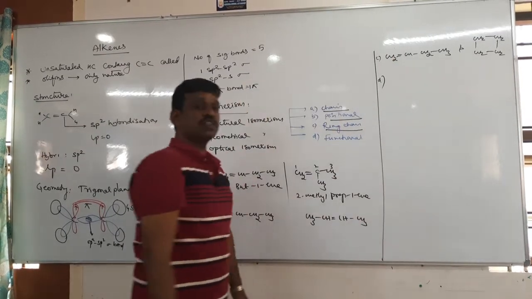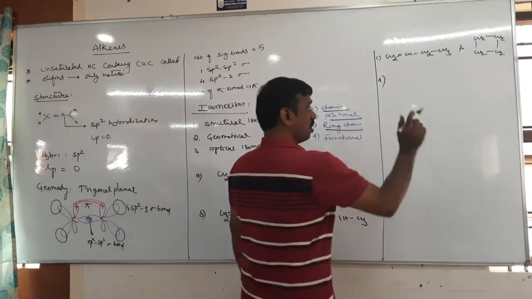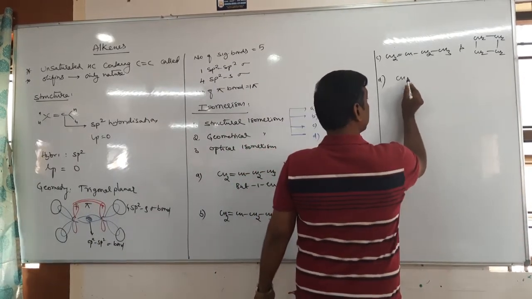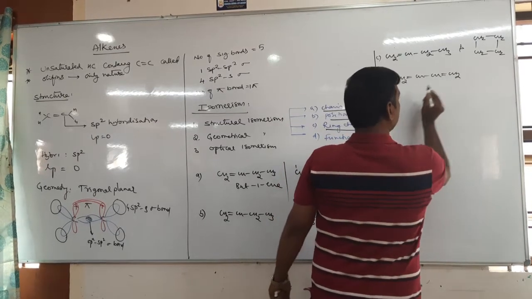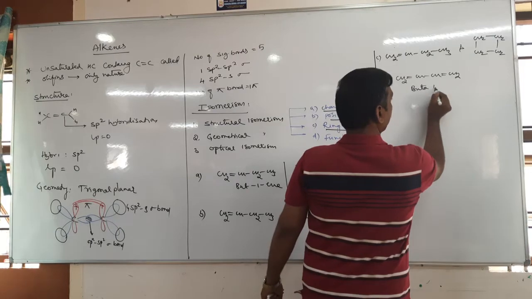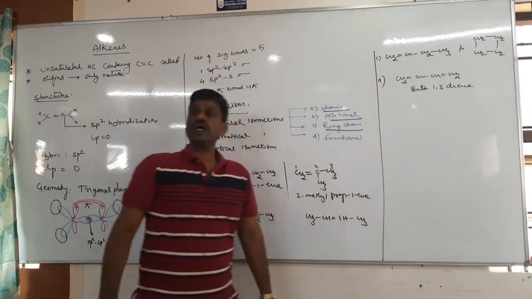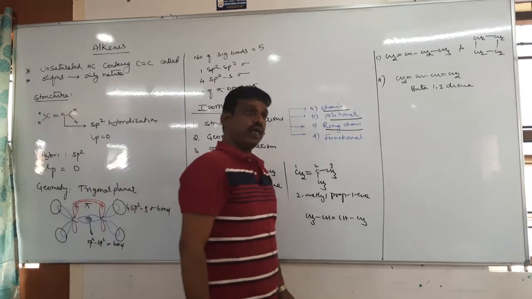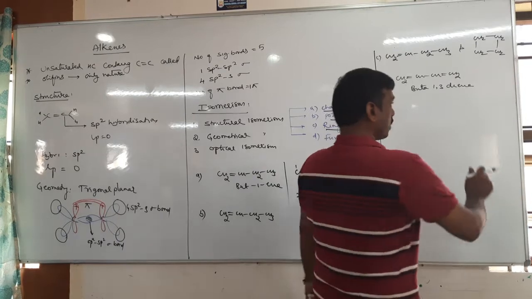D, functional isomerism. Can alkene exhibit functional isomerism? Yes, particularly alkene having two double bonds like dienes. It is buta-1,3-diene. Tell me, buta-1,3-diene is an isomer of which functional isomer?